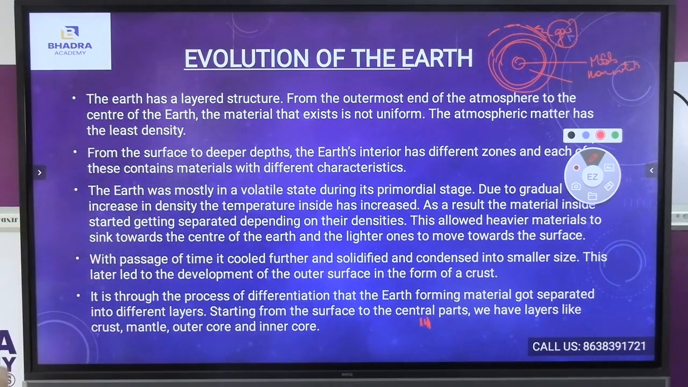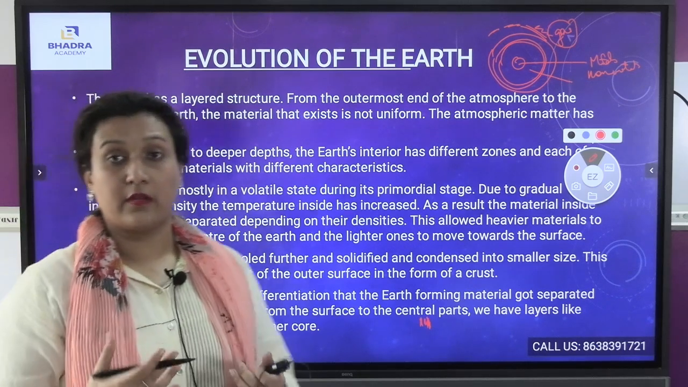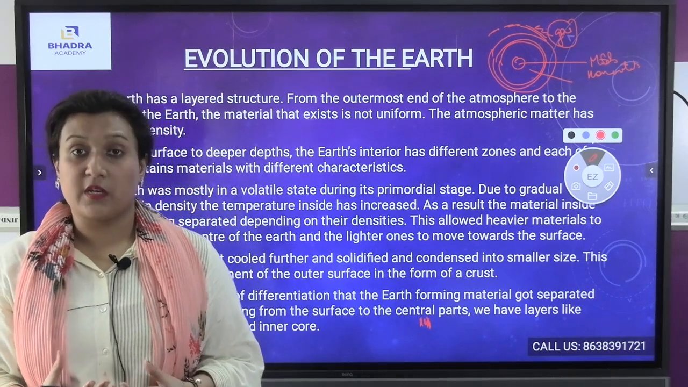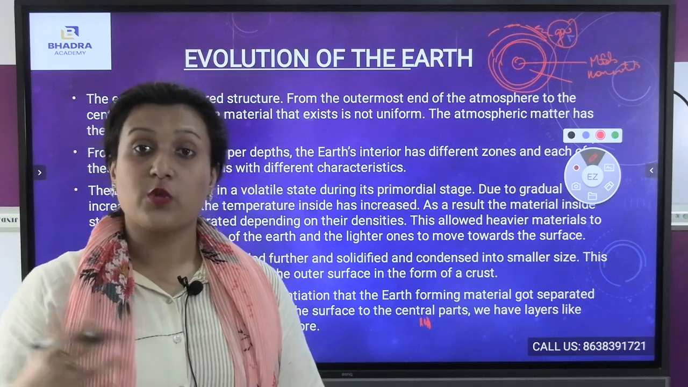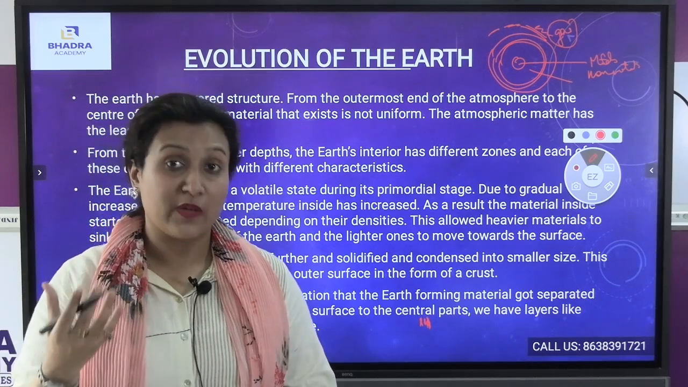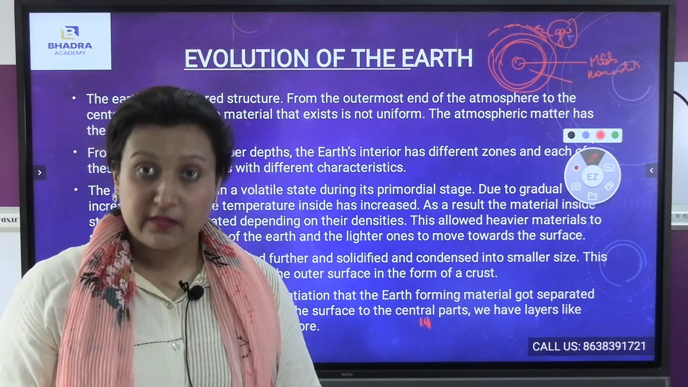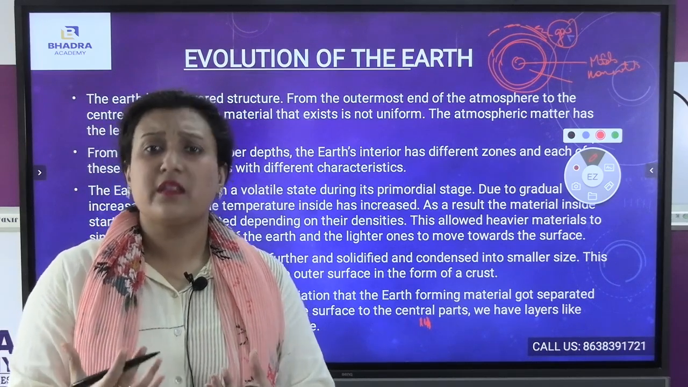Now, the earth was mostly in a volatile state during its primordial stage. Due to the gradual increase in density, the temperature inside has increased. As a result, the material inside started getting separated depending on their density. This allowed heavier materials to sink towards the center of the earth and the lighter ones to move towards the surface. Our earth was very sensitive when it was in a primordial stage, which means the beginning stage when the earth was being formed.